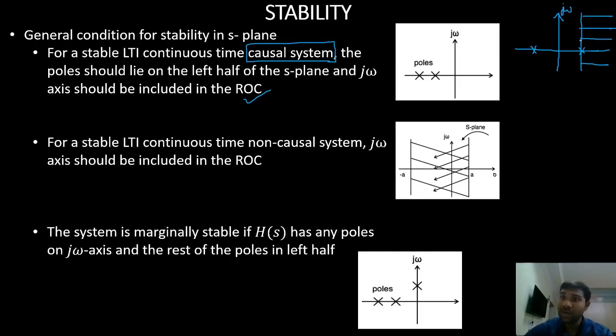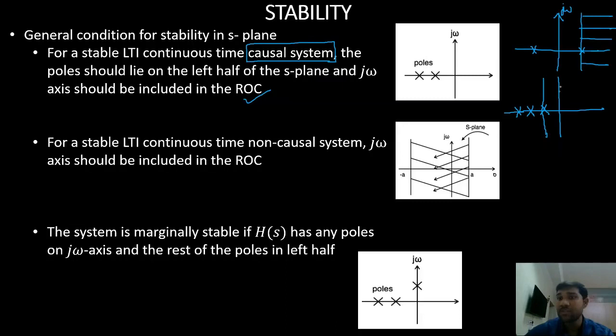So if my ROC has to include the j omega axis, for a causal system, this pole should be left of the j omega axis. If all my poles are on the left side of the j omega axis, I have many poles on the left of the j omega axis, and my rightmost pole is going to be here.